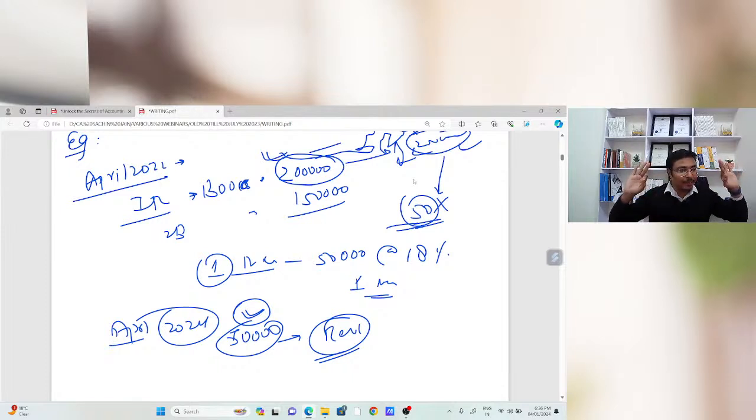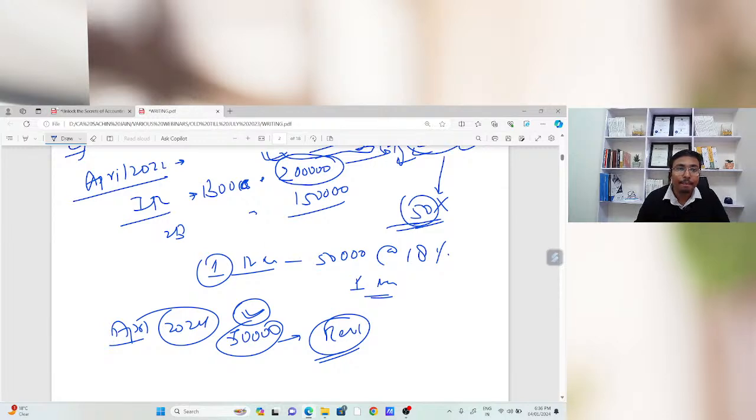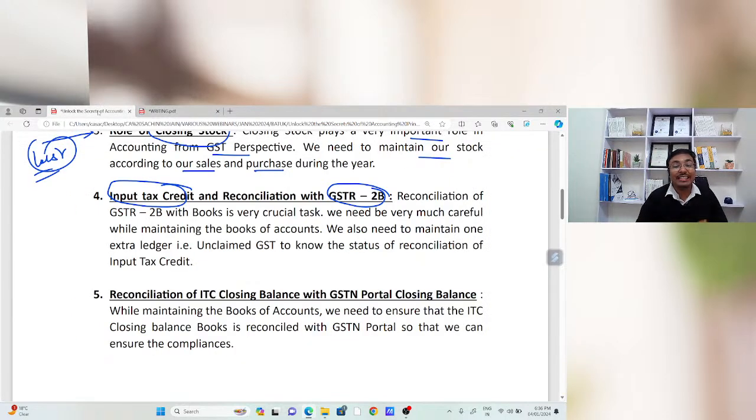Is that okay? This example is the most important example, okay for each and everyone? This is the role of your reconciliation between your input tax credit as per your books of accounts and as per your GSTR 2B. Sir, in chat box, please provide the reply.